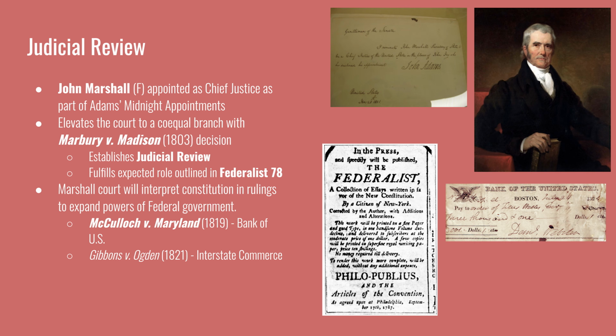John Marshall became the most important Chief Justice through his 34 years on the bench. He's not the first Chief Justice, that was John Jay, but the most important because of the power he brought to the court. Marshall is appointed by John Adams as one of his midnight appointments. Before John Adams left the White House, he filled dozens of federal positions and court seats that would serve their term through the Democratic-Republican administrations of the 1800s. The handwritten note from Adams dated January of 1801 is the actual nomination that he sent to Congress.